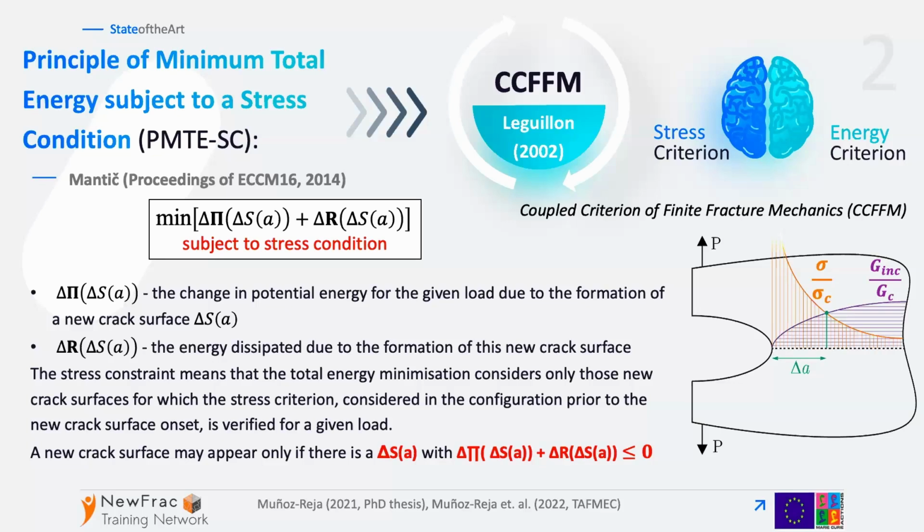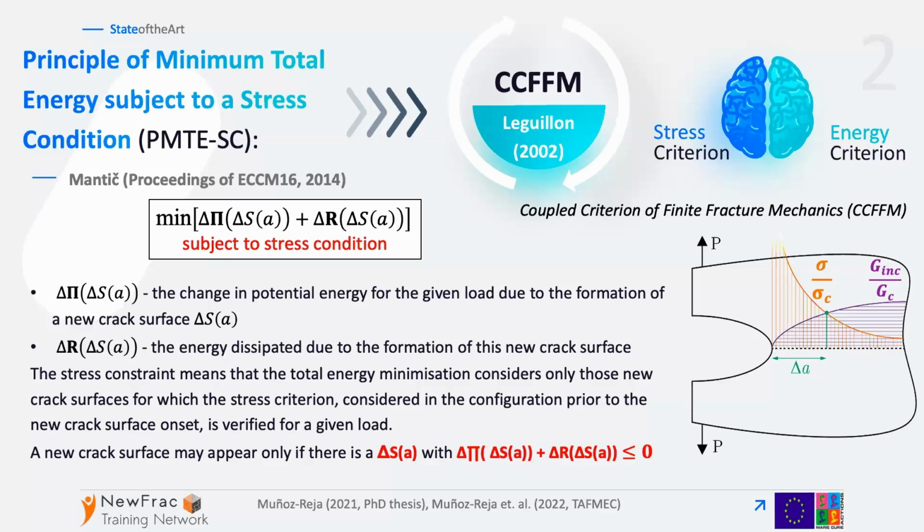And we look for the load which leads to the intersection of these curves at the value 1, which gives us the size of the finite crack at the onset, and also gives us the critical load. Ten years ago, I reformulated this approach, originally proposed by Dominique Leguillon, in the form of the minimization of the total energy, which is the sum of the potential and dissipated energy, subjected to a stress condition.